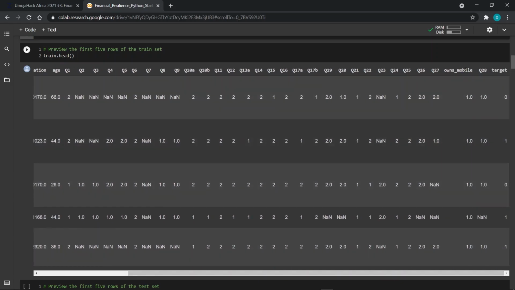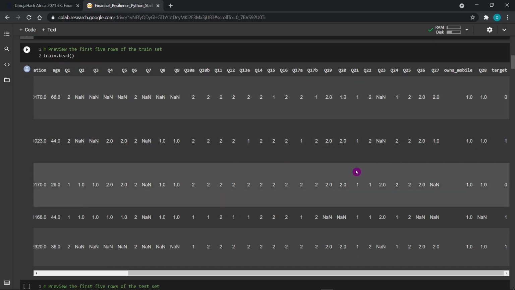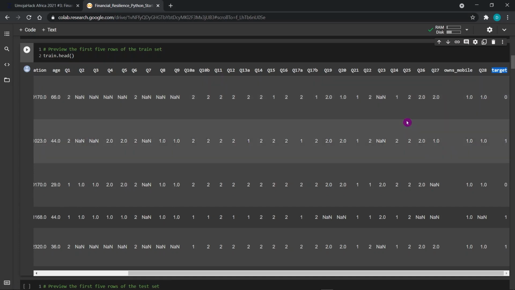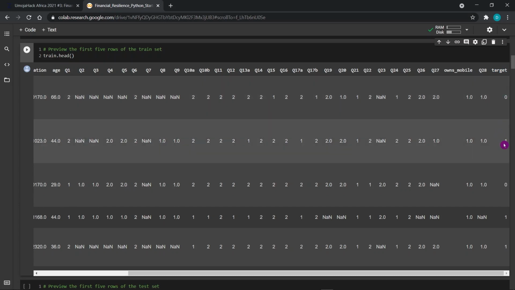Also, we have a column on whether an individual owns a mobile phone or not. What we are trying to predict here is the target. This target shows you whether an individual is financially resilient or not. 0 means that an individual is not financially resilient, and 1 means that an individual is financially resilient.